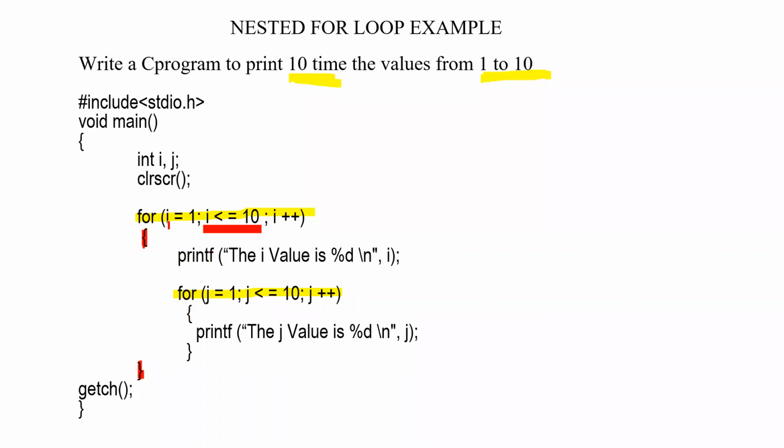Here we are giving the condition: initialize i equal to 1, to i less than or equal to 10. So for how many times will it be executing? Until the condition i less than or equal to 10 turns out to be true. The body of the loop. What consists of the body of the loop? Printf, the i value is, it will be printing the i value, and then it will be moving on to the next line. For j equal to 1 to j less than or equal to 10, j plus plus, printf, the j value is, it will be printing j. So this becomes the body of the loop for the outer for loop.